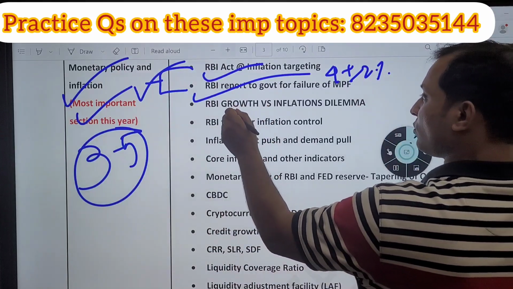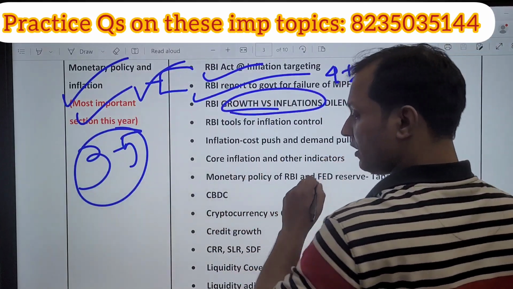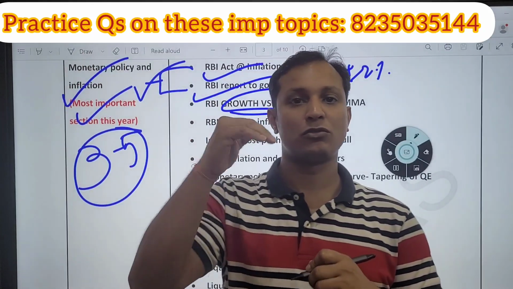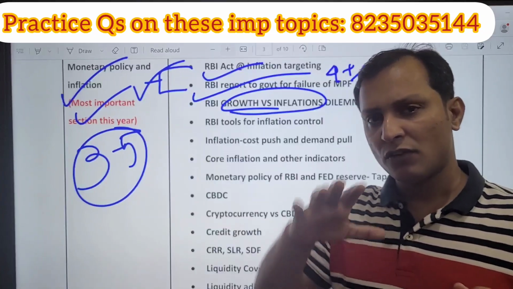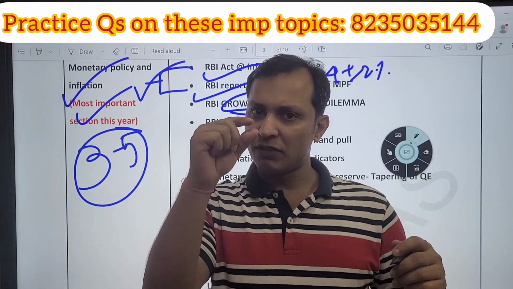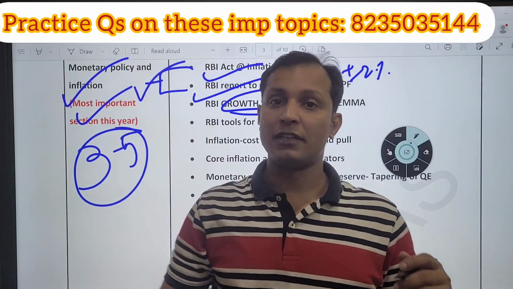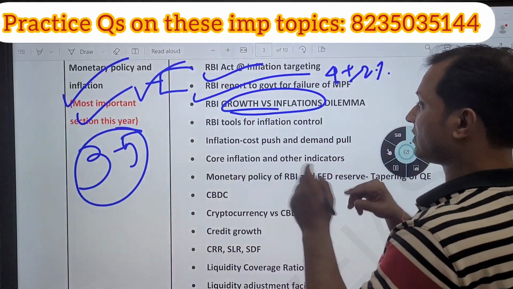Next, RBI growth versus inflation dilemma. How growth and inflation are related. UPSC in a previous year has already asked a conceptual question on that. Guys, for growth, minimum inflation is required, but when the inflation is very high, the growth also starts dipping. So you need to know the relationship between them.